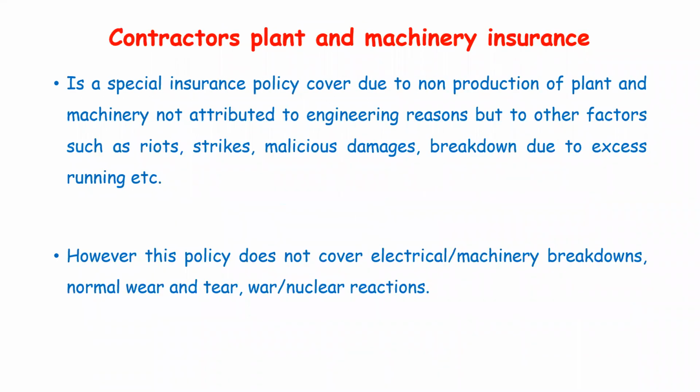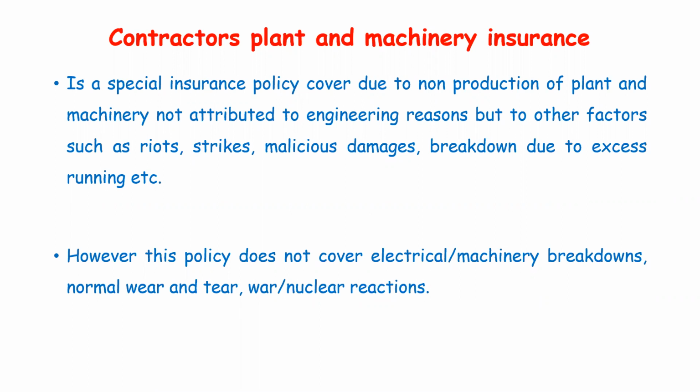Next, contract plant and machinery insurance. This is a special insurance policy covering non-production of plant and machinery not attributed to engineering reasons, but to other factors such as riots, strikes, malicious damage, and breakdown due to excess running.